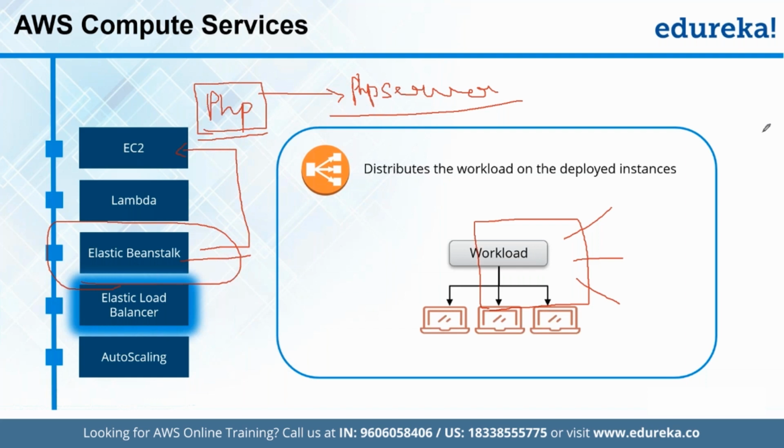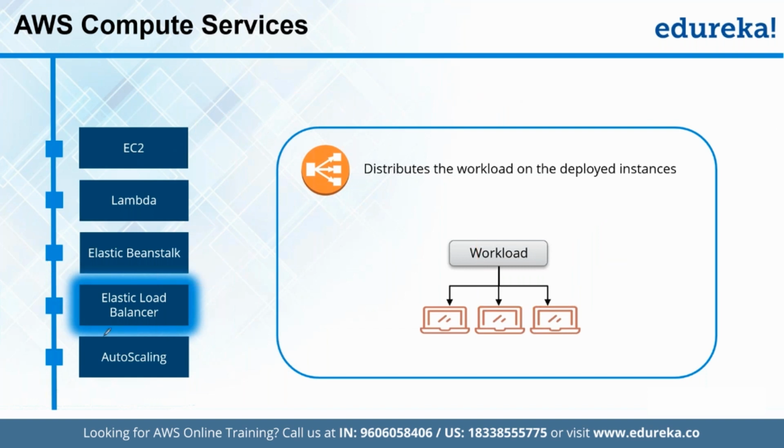And then we have load balancer. Let's suppose we have a huge amount of traffic coming in, right? Now, if we want to distribute the entire traffic to multiple servers, like we have multiple EC2 instances deployed here, then instead of pushing the entire traffic to just one instance, we can push the traffic to multiple instances so that the entire load can be well distributed across different instances. And that's exactly what we achieve using Elastic Load Balancer here, right?